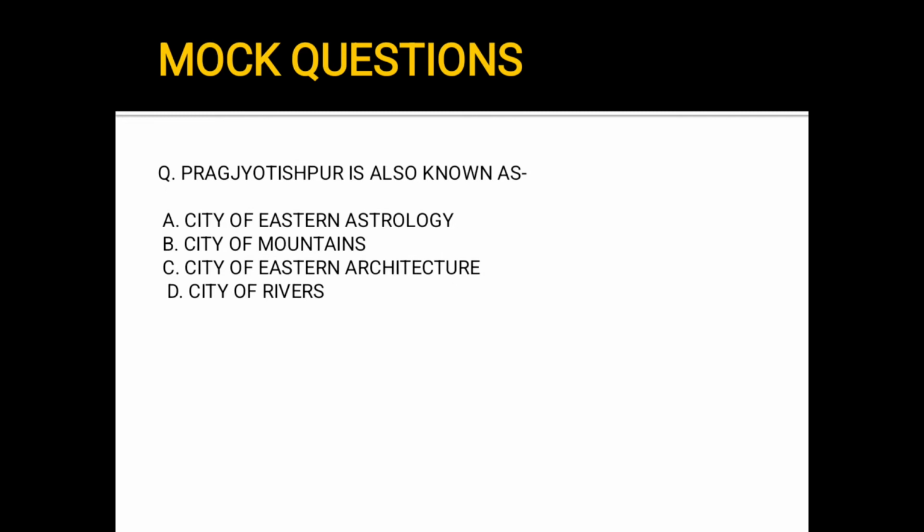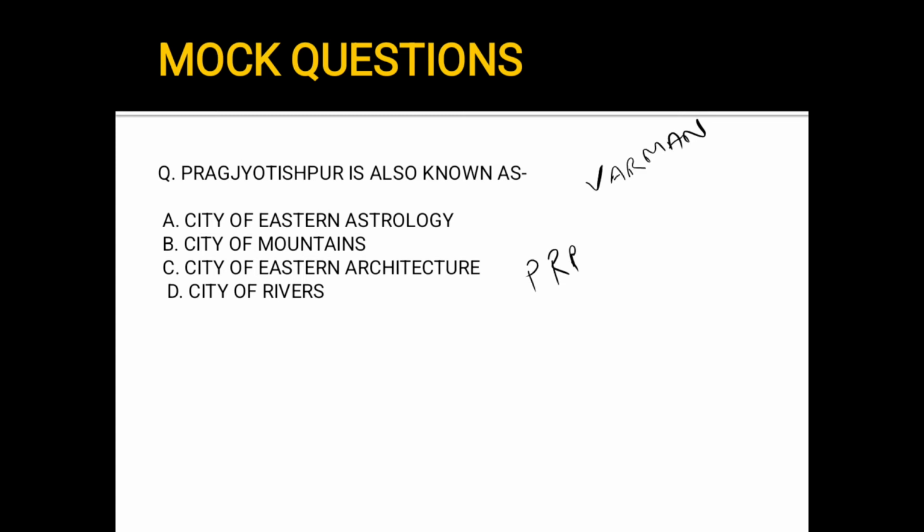So the next question is, Pragjyotispur is also known as option A, city of Eastern astrology, B, city of mountains, C, city of Eastern architecture, option D, city of rivers. Pragjyotispur is modern day Guwahati, and it was the capital of Varman dynasty. Okay, so there may be an additional question like Pragjyotispur was the capital of which dynasty? There can be Danava dynasty, option may be Asura dynasty, C option may be Varman dynasty. So the correct answer will be Varman dynasty.